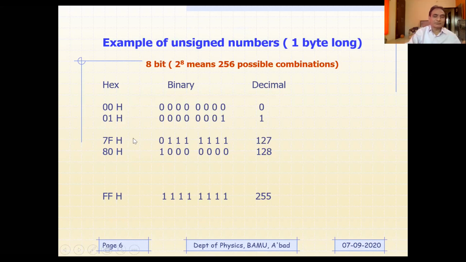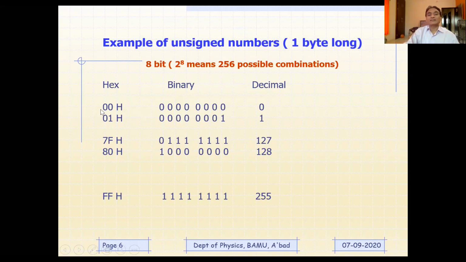You can see 2 to the power 0, 2 to the power 1, 2 to the power 2 means 4, 2 to the power 3 means 8, 2 to the power 4 means 16, 2 to the power 5 means 32, like that. If you keep on calculating, 2 to the power 8 comes to 256. So there would be 256 possible combinations, including 0. So 00 is equivalent to 0 and FF is equivalent to 255.